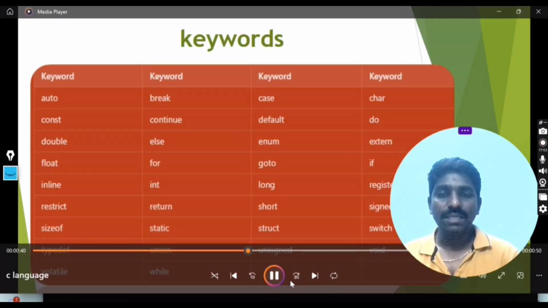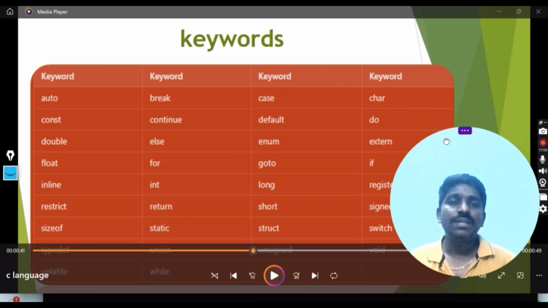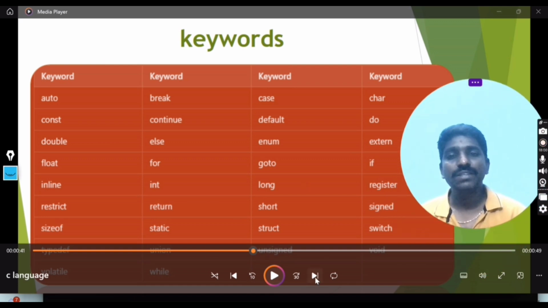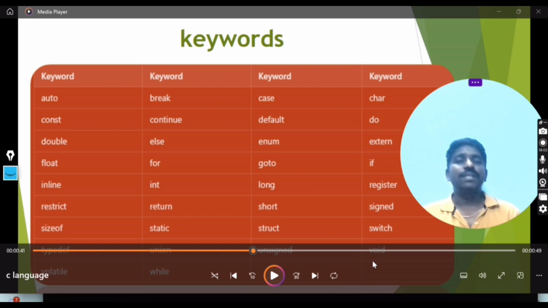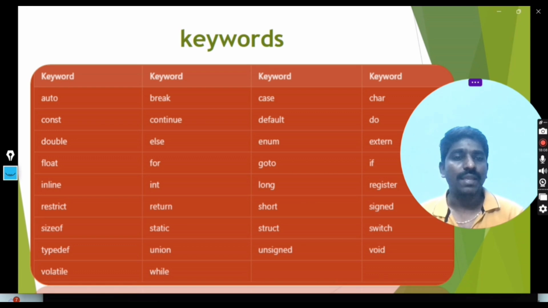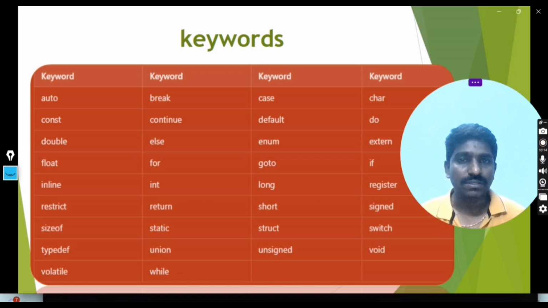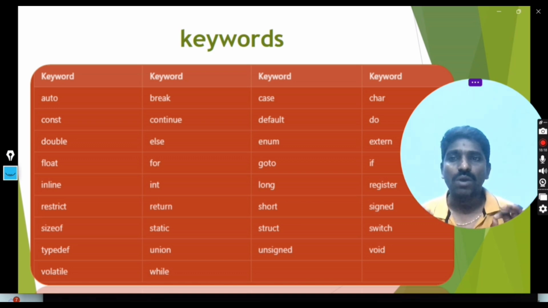Now the next topic comes under keywords. What are the keywords in the C language? There are officially 32 keywords in the C programming language. All these 32 keywords are very important. I have to read them one by one.